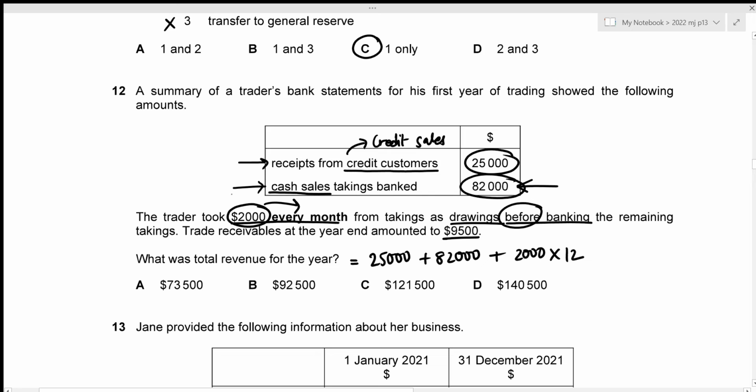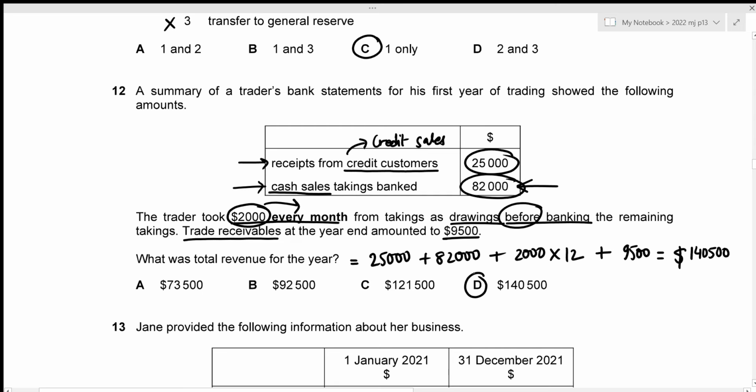information we have is trade receivables, and trade receivables is the amount that arises from credit sales. Again, those should be recorded in order to figure out the total revenue, right? So we just need to add the trade receivables of 9,500, and this will give our total revenue. So that's 25,000 plus 82,000 plus 2,000 times 12 plus 9,500, which results in the value of 140,500. This is the total revenue, which is given in option D. That will be our correct answer.